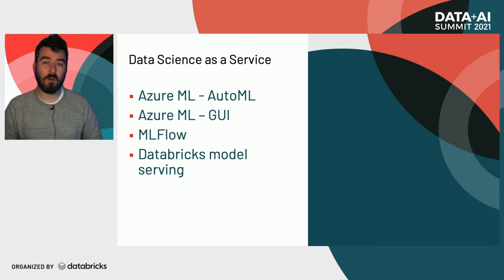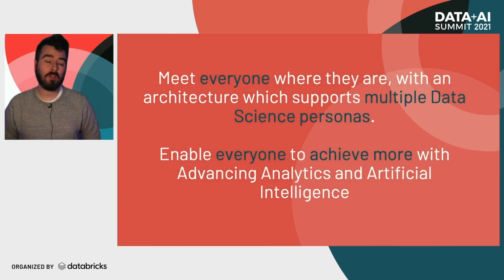So that was a tour of a whole load of different ways in which you can enable the variety of different personas. What I would say is, whenever you're looking to build out an architecture such as this, think about meeting everybody where they are, with an architecture that really supports multiple different data science personas. By enabling people across the organization to start getting advanced with machine learning, you're able to start doing a load of great things. Enable everyone to achieve more with advanced analytics and artificial intelligence through some of these simple steps.